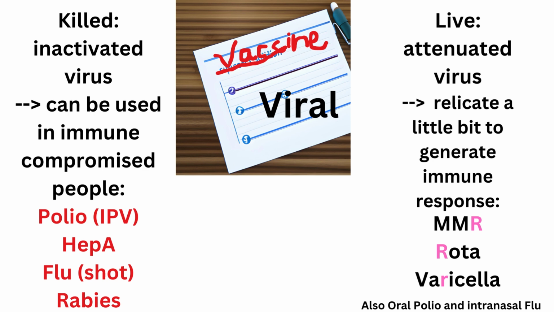Next basic strategy is to use live but attenuated virus to make vaccine. Viruses are weakened, so they reproduce very poorly once inside the body. However, the presence of virus in the body generates immune response. Mumps, measles, rubella or German measles, rotavirus, varicella or chickenpox, oral polio, and intranasal flu are some examples of this category.